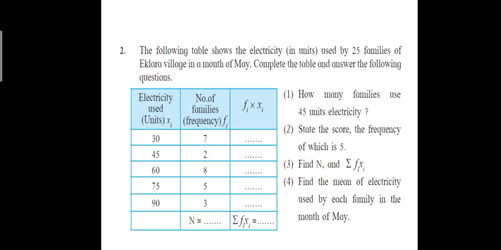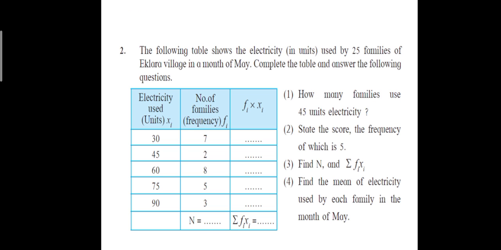We have to write down the answer. How many families use 45 units? Okay, 45 units are used by how many families? See, the frequency of 45 is 2. So 2 families used 45 units of electricity. State the score, the frequency of which is 5. See, frequency 5, which is the score? Score is 75. First column xi is of score, remember. So where frequency is 5, there the score is 75.